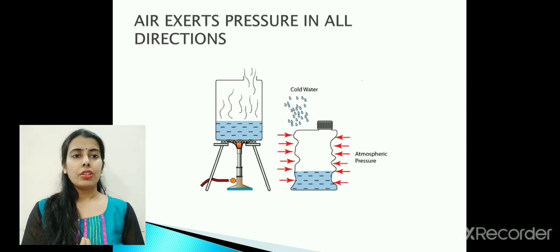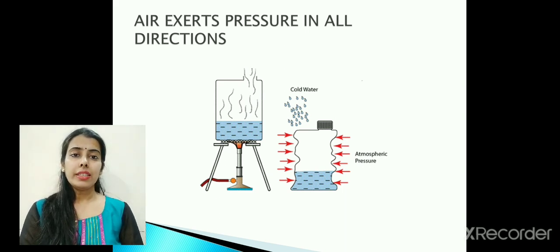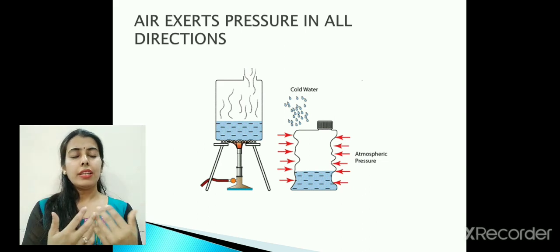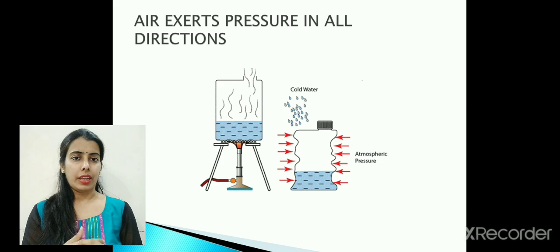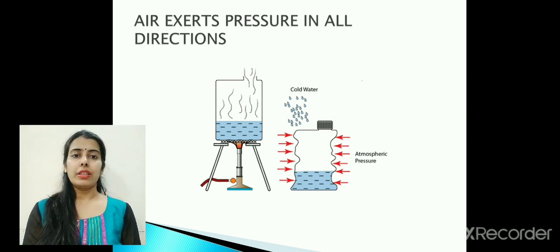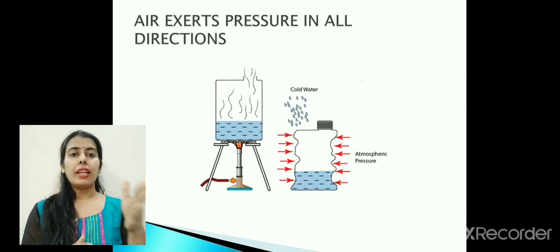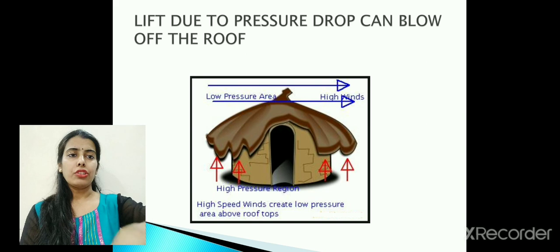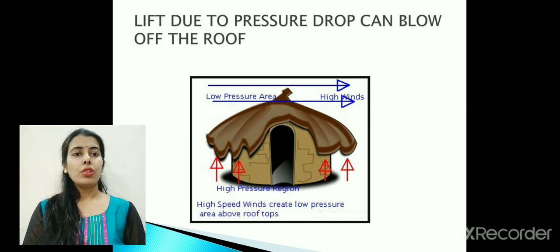So you can see in the picture the can got crushed. Why has this happened? When we were heating the can, the steam developed and filled the entire can, pushing the air out of the can. Now when we closed the lid and poured the cold water, the steam condensed, creating a partial vacuum, or you can say a low pressure area. But outside air from the atmosphere is exerting its pressure. That is how the can got crushed. It is due to the difference in the air pressure outside and inside the can, which led to the crushing of the can.